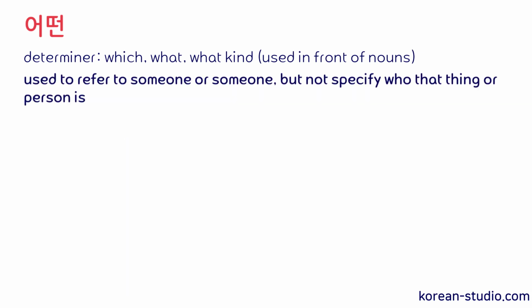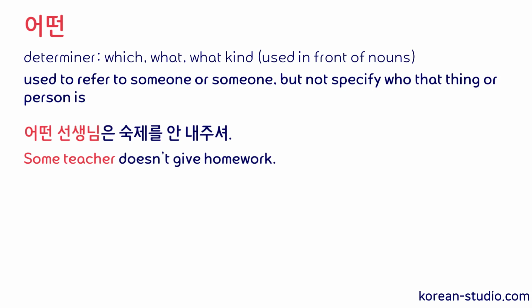Now, another common use of 어떤 is when we refer to someone or something, but it's not important to specify who that thing or person is. So let's say, for example, it's the start of a new academic year and all the students are talking about some teacher who doesn't give homework. So you want to tell your friend that you heard this story. Then you can say, 어떤 선생님은 숙제를 안 내주셔.